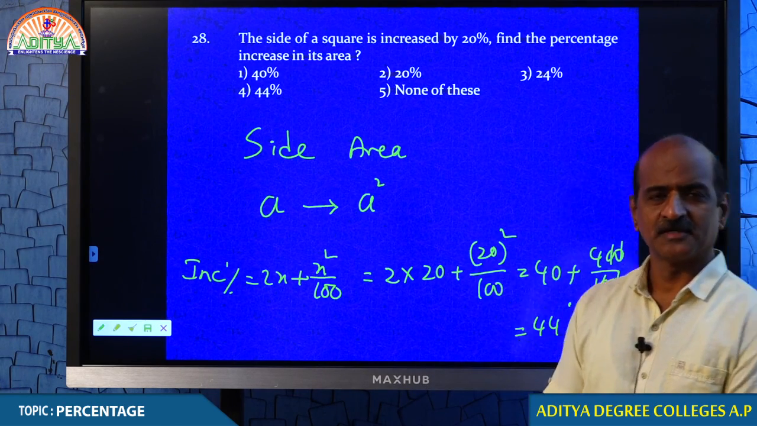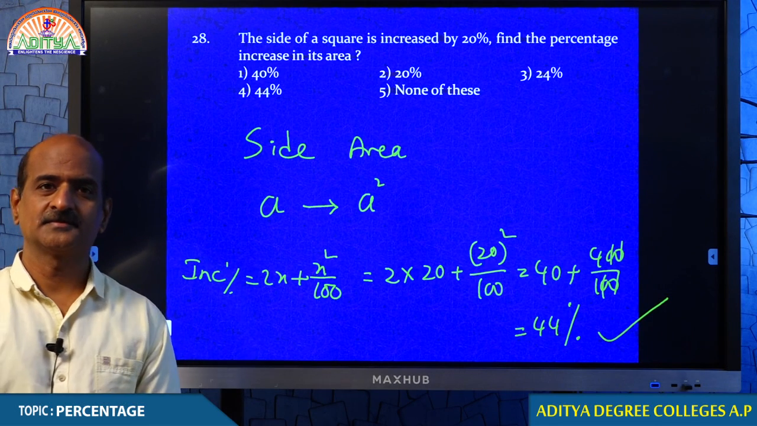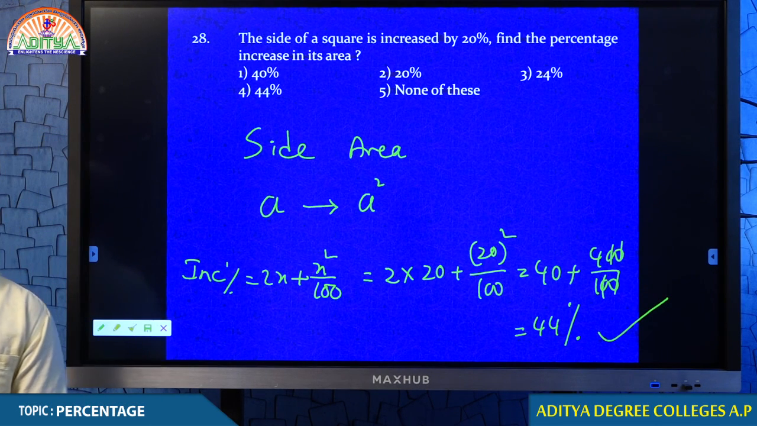I hope you understand, my dear students. When we are using this formula, you are also aware. Now you are comfortable now. Shall we move on to the next question?